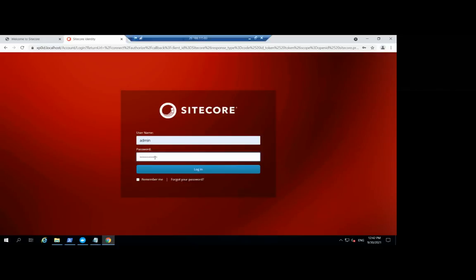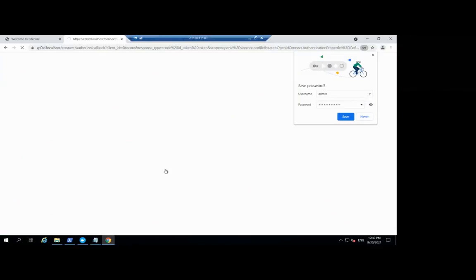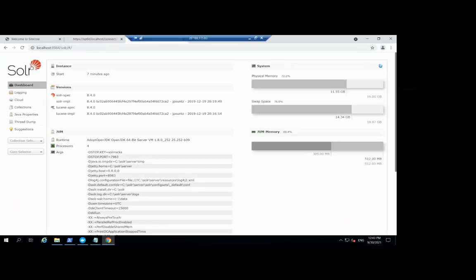It's a default password. And you can access Solr on port 8984.